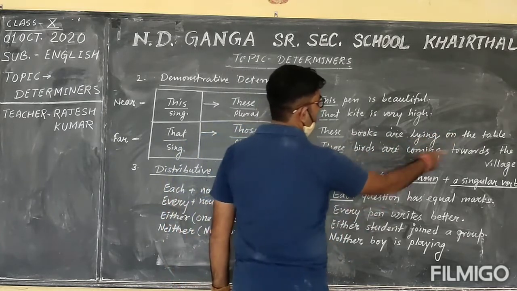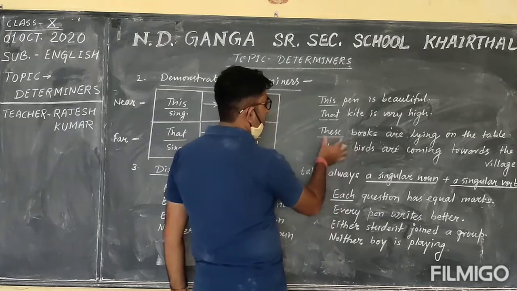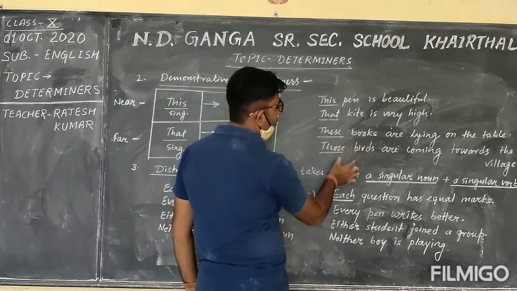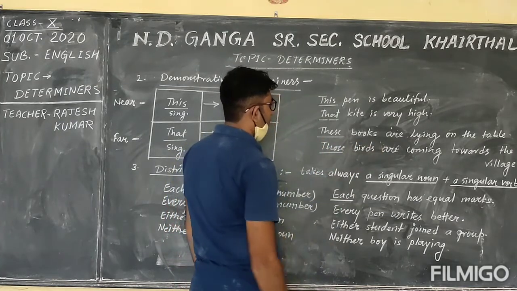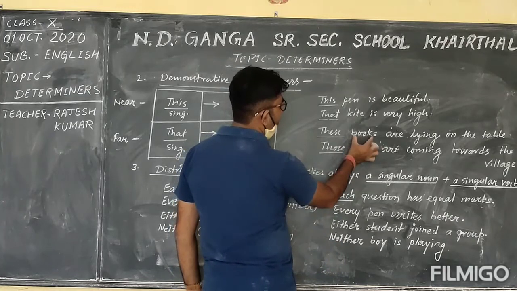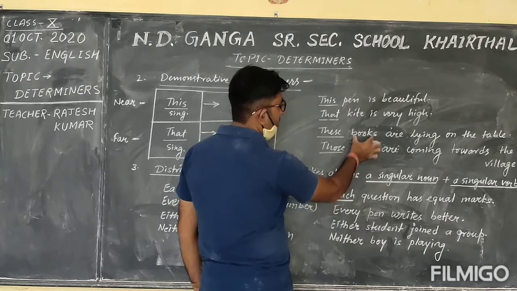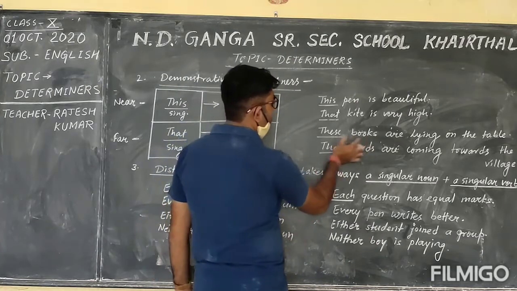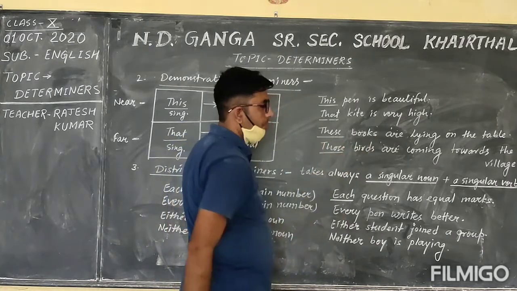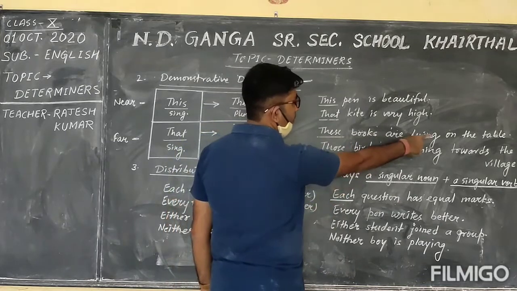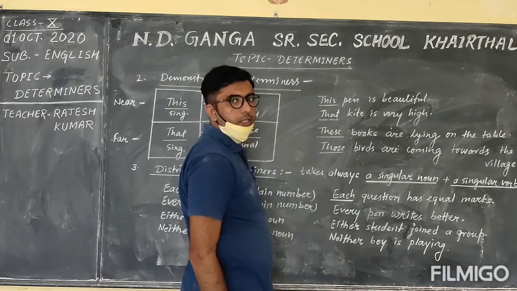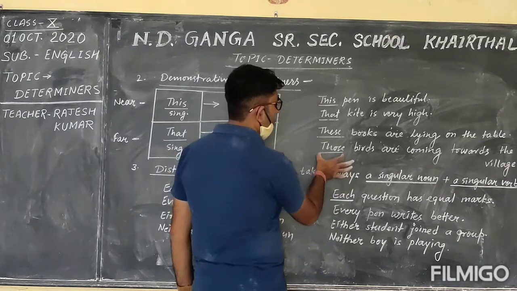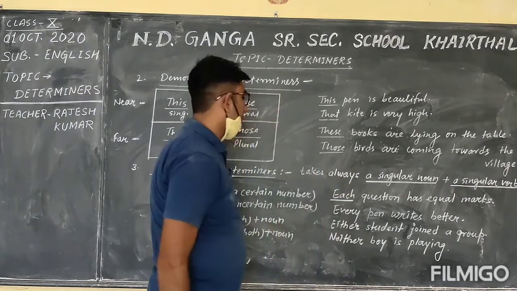Those birds are coming towards the village. These and those are used before the plural noun. You can see with books and birds, both the words are plural. So we use here these and those. These is used for indicating things near, and those is used for far.